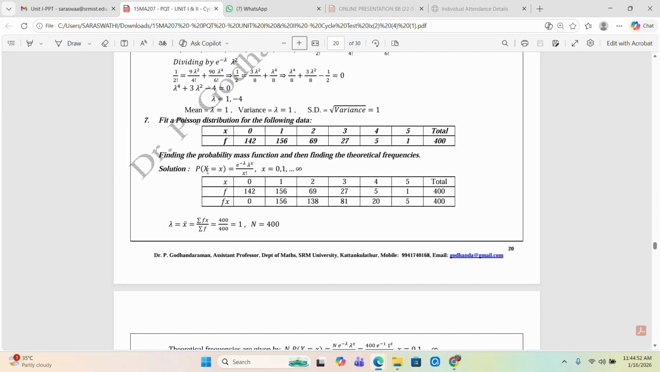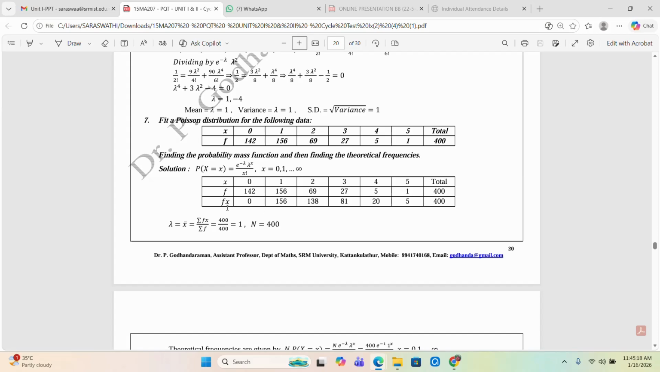So this is the Poisson distribution formula. P of x is equal to e power minus lambda into lambda power x by x factorial, where x is equal to 0 to infinity. The given data are x equal to 0 to 5 and the given frequencies are 142 to 1. That means x equal to 0, f of x equal to 142, and so on, x equal to 5, f of x equal to 1.